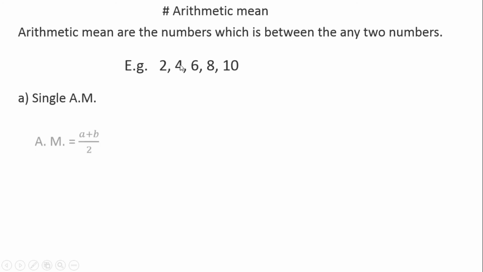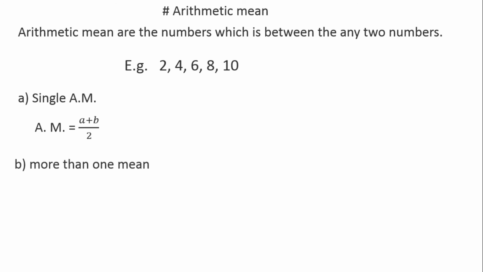To calculate the value of the arithmetic mean between two numbers, we have to use the formula a plus b divided by 2. Like here 2 plus 6, 8 divided by 2 is 4. Similarly 6 plus 10, 16 divided by 2 is 8. So between 6 and 10, 8 is the arithmetic mean, a single arithmetic mean. Now if there is more than one arithmetic mean, for example here we can see 2 and 10. Between 2 and 10 there are 3 arithmetic means.